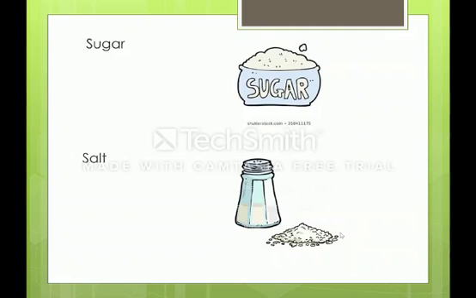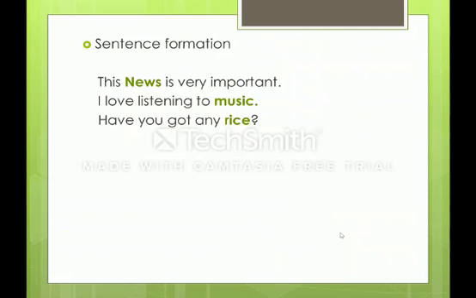Now let us see few examples in the sentence formation. This news is very important. I love listening to music. Have you got any rice? See children, can you count news, music, rice? No, we cannot count news, music and rice.